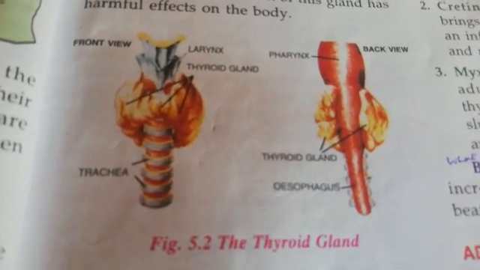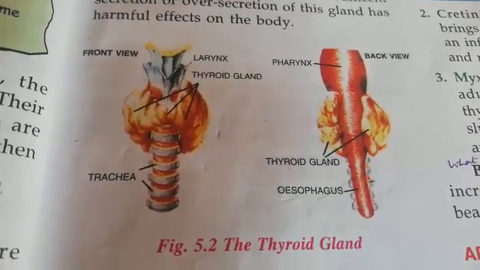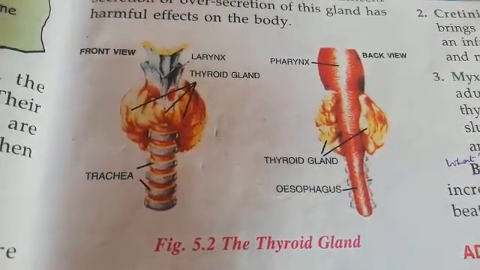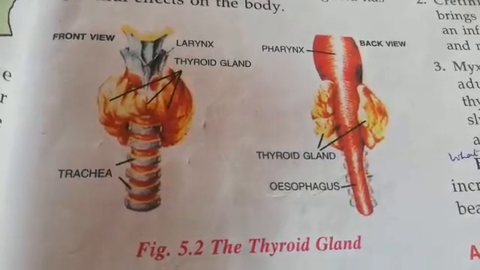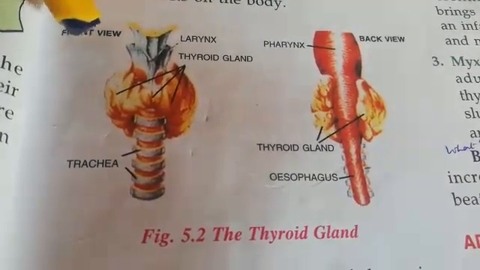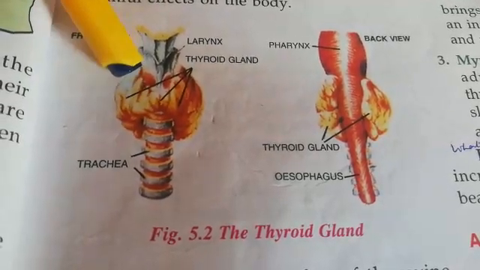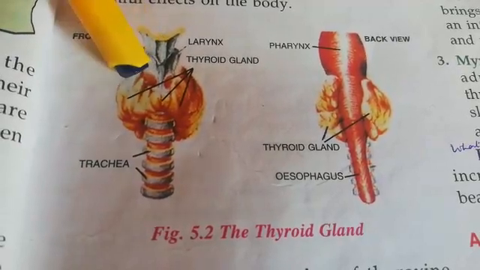So children, I told you about thyroxine. This hormone speeds up the rate of most of the activities of the body. They contain iodine, okay, and they stimulate growth in infants. The insufficient secretion or the oversecretion causes harmful effects on the body.